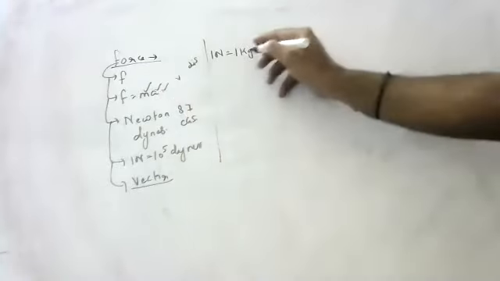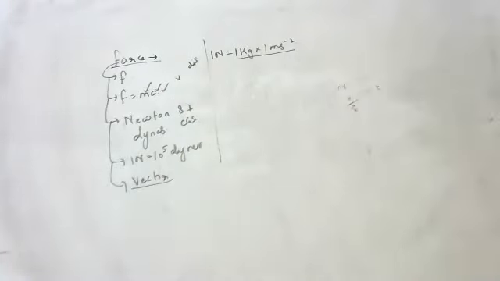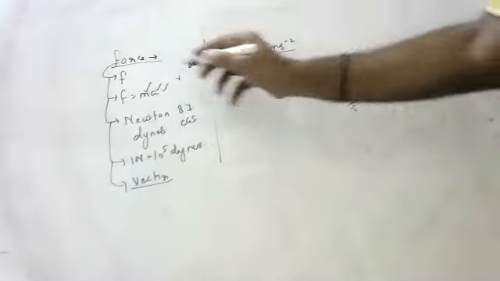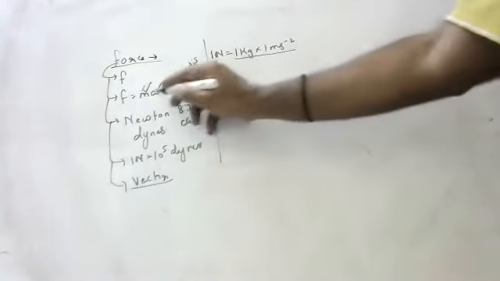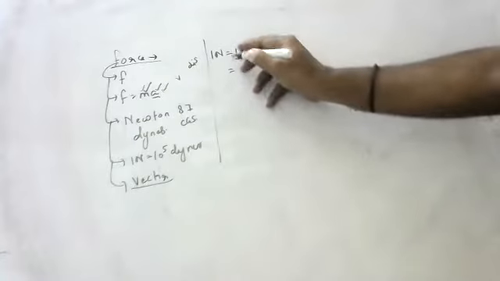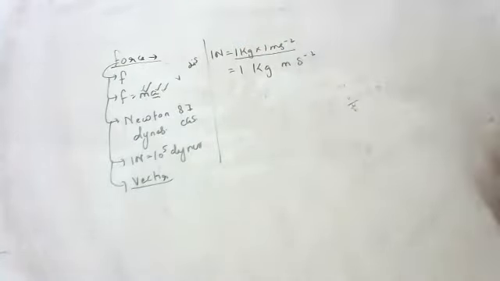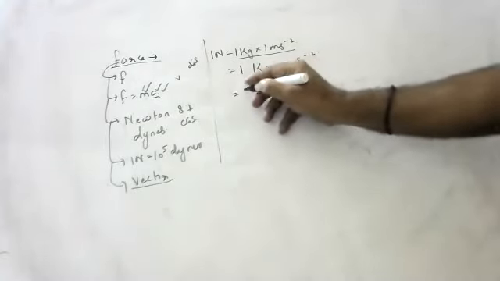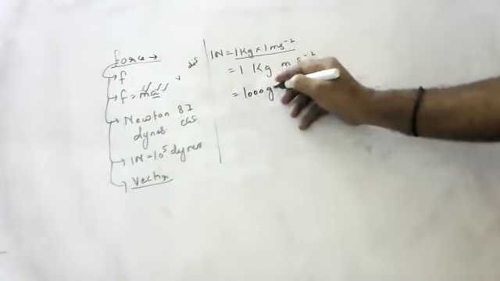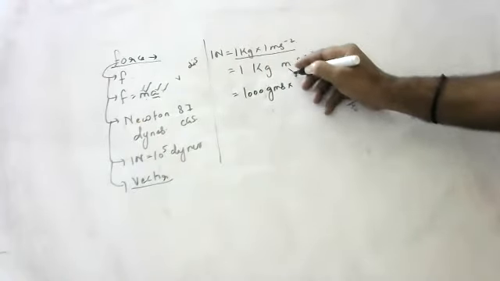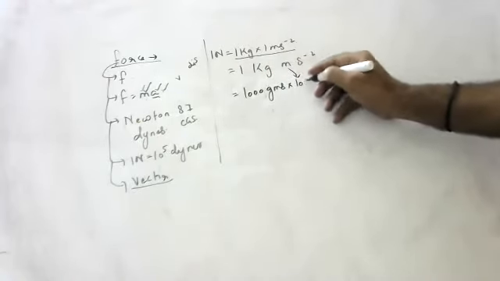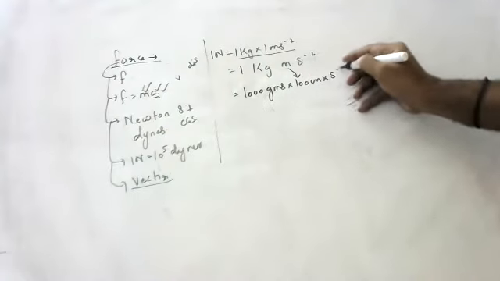1 Newton means 1 kg into 1 meter per second square. Mass means kg, acceleration means meter per second square. I hope everyone is copying. 1 kg will have how many grams? 1000 grams. 1 meter will have how many centimeters? 100 centimeters.